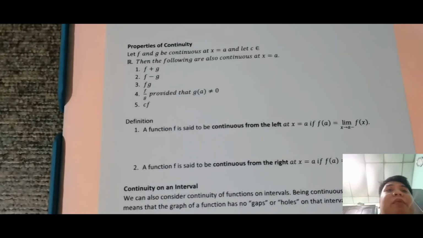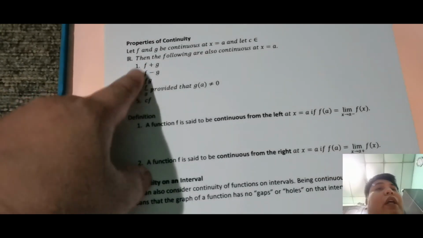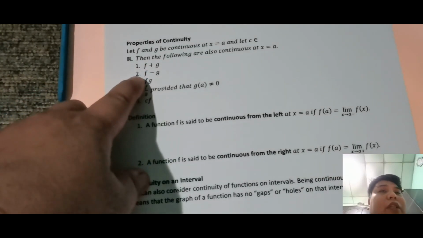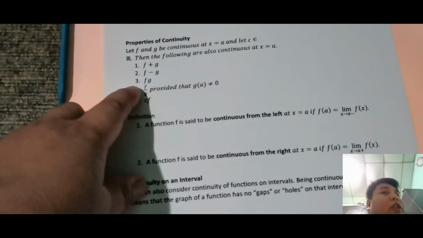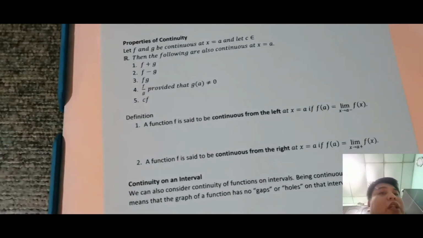Okay, so let f and g be continuous at x is equal to a, and let c be an element of the real numbers. Then the following are also continuous at x is equal to a. Si f continuous ka, si g continuous ka. Ngayon yung sum nila continuous ka. Yung difference nila continuous sa a. Syempre, yung product nila continuous sa a. Then lastly, yung f over g is also continuous at a, provided na yung g of a is not equal to 0.